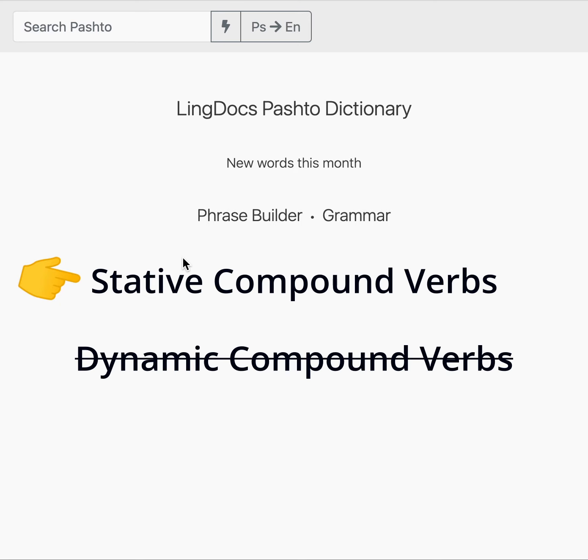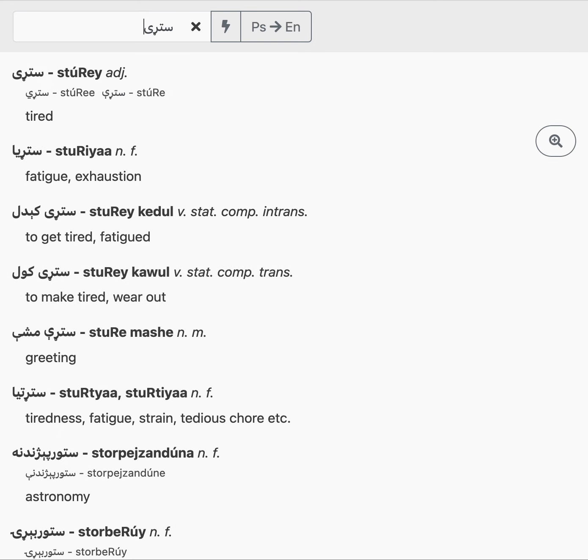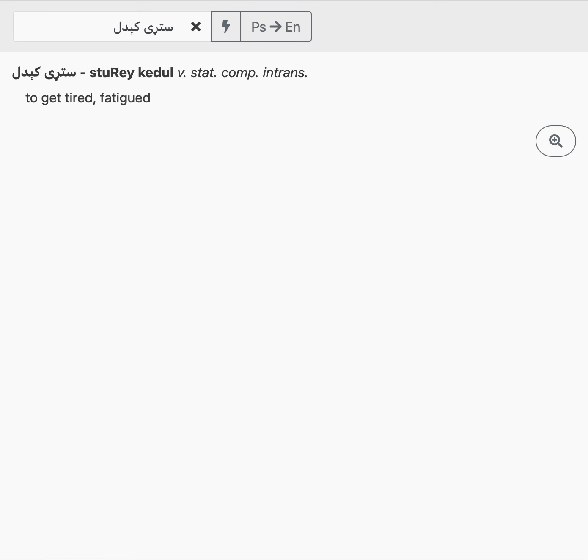We're talking about stative compound verbs, and stative compound verbs are a little bit more complicated because instead of just doing an action, we're going to talk about changing something into a different state. That's why we call it stative. Like if we melt something, we're changing the ice into water, putting it into a different state. So it's going to be a little bit more complicated. Let's have a look. Let's start with a simple example, and let's look at this compound, starikidal.